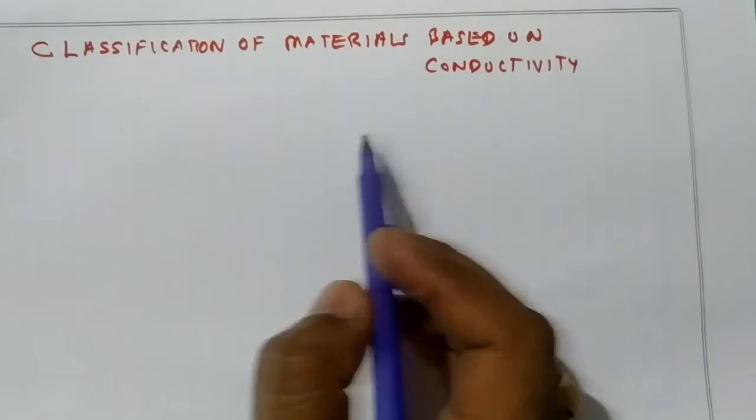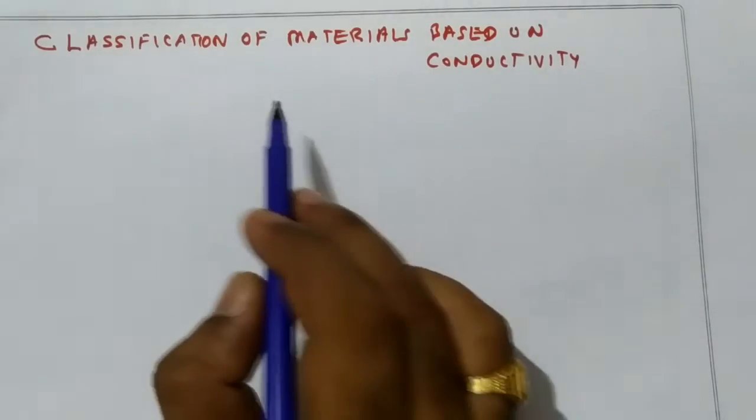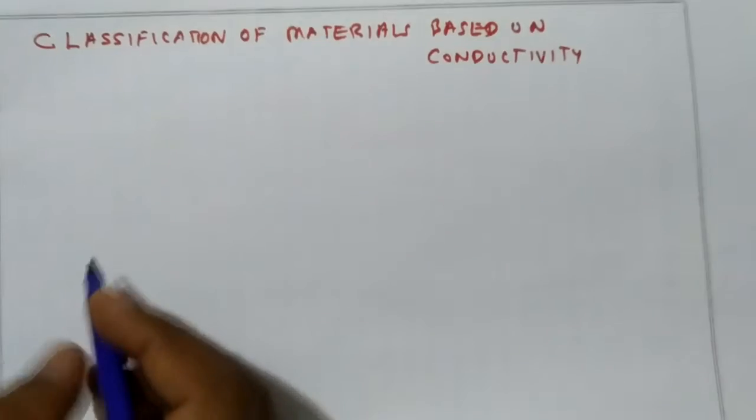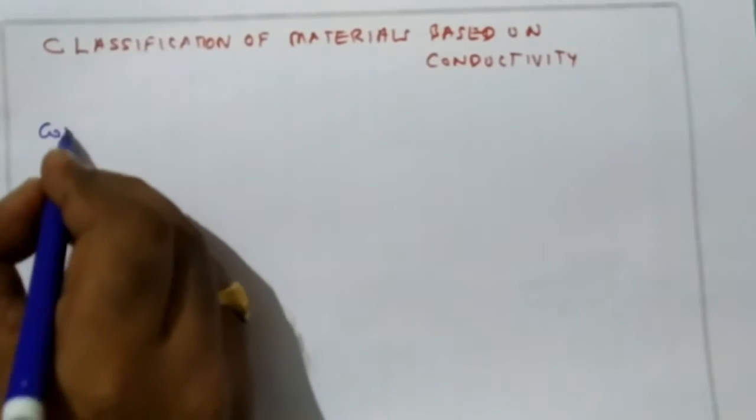Classification of materials based on electrical conductivity. Now, based on the electrical conductivity, there are three types of materials. First one is conductors.